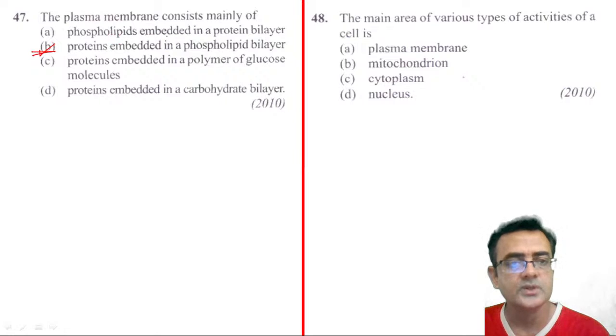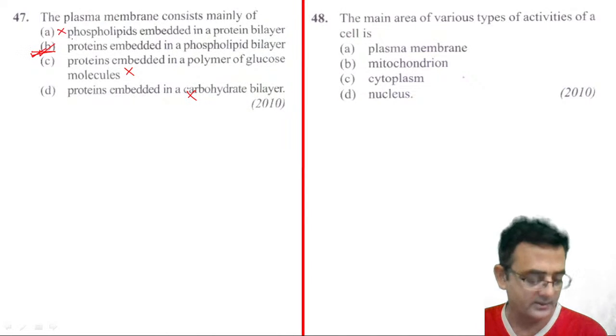The first one is a phospholipid embedded in protein. No, not at all. Proteins embedded in a polymer of glucose. No, not at all. Proteins embedded in the carbohydrate. No. So B is the correct answer. Okay, you can see, very easy.